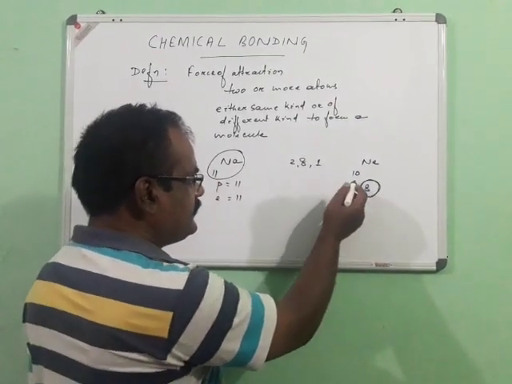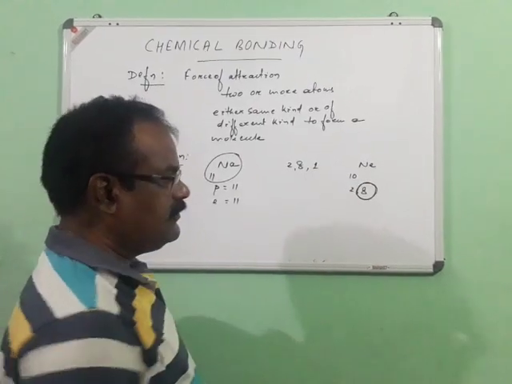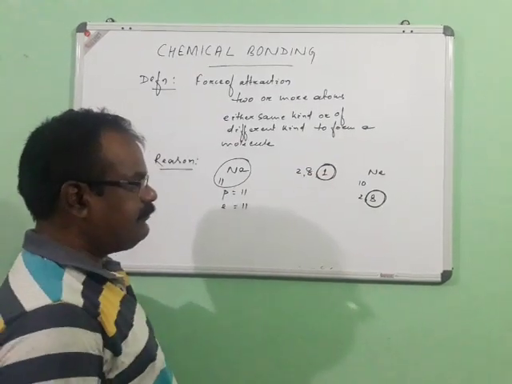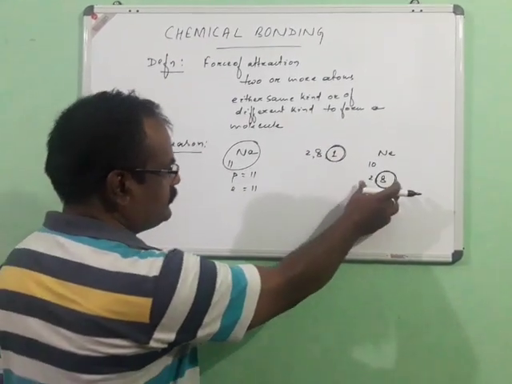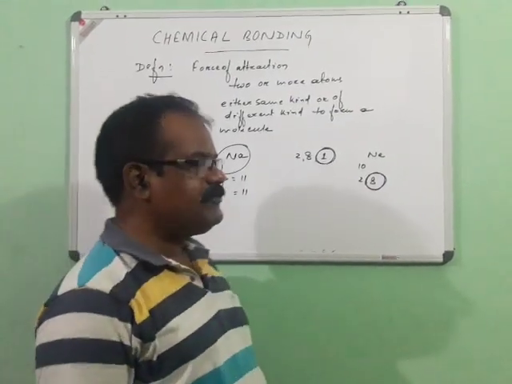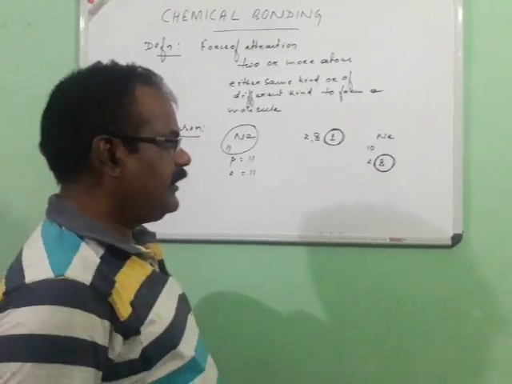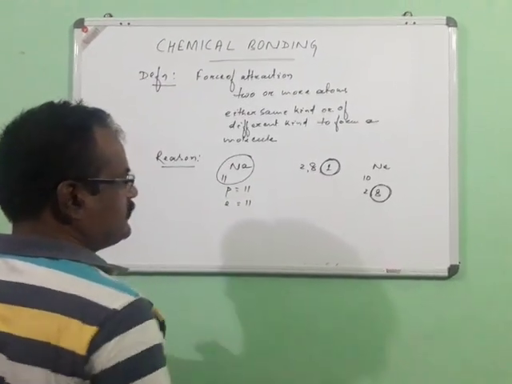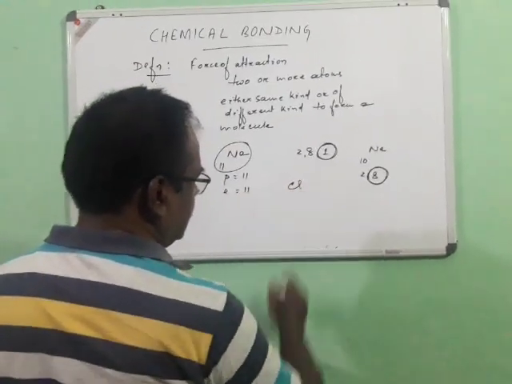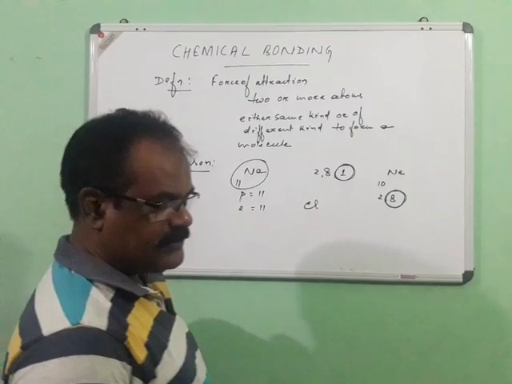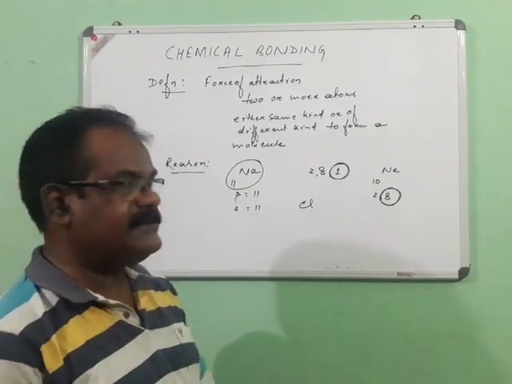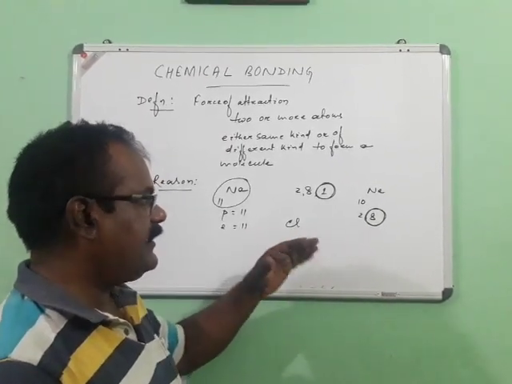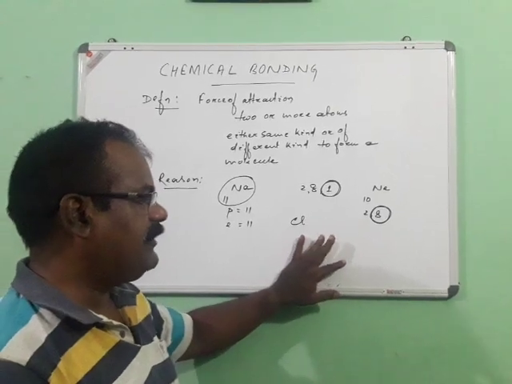Now, the difference between sodium and neon is that sodium, since it is chemically unstable, wants to be stable, whereas neon is chemically stable, so it does not want to make a stable configuration. Similarly, in case of non-metals like chlorine, oxygen, etc., if you see the electronic configuration and atomic number, they are electrically stable, positive and negative charges are the same, but chemically they are unstable.